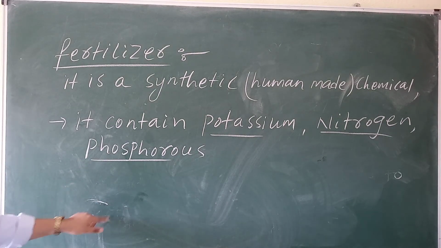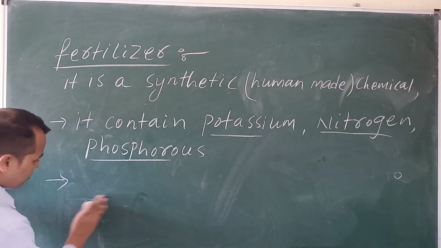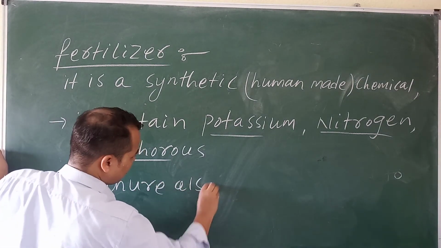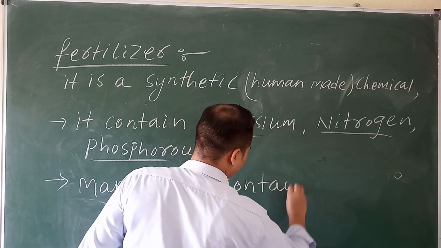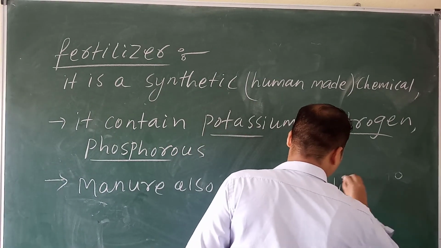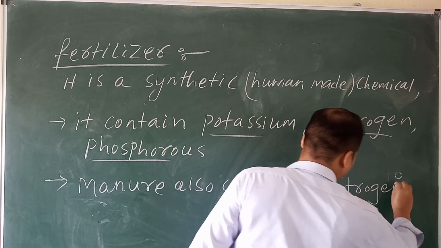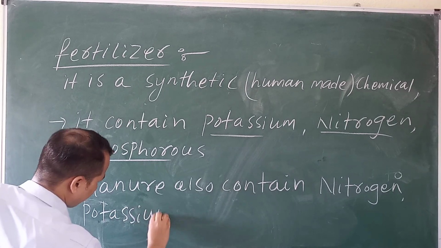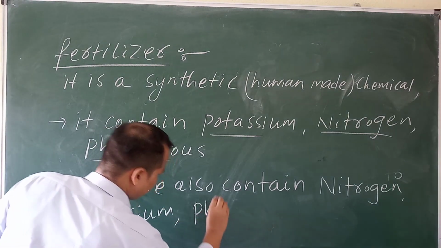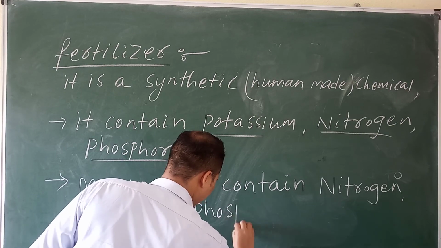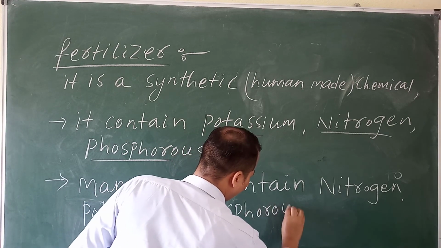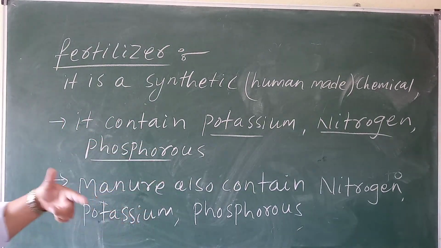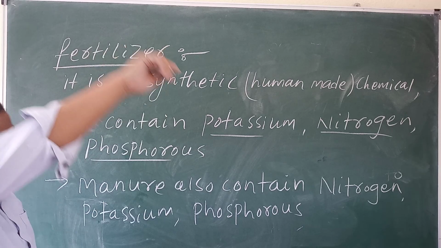Manure also contains nitrogen, potassium, and phosphorus. So both manure and fertilizer contain potassium, nitrogen, and phosphorus. So these are